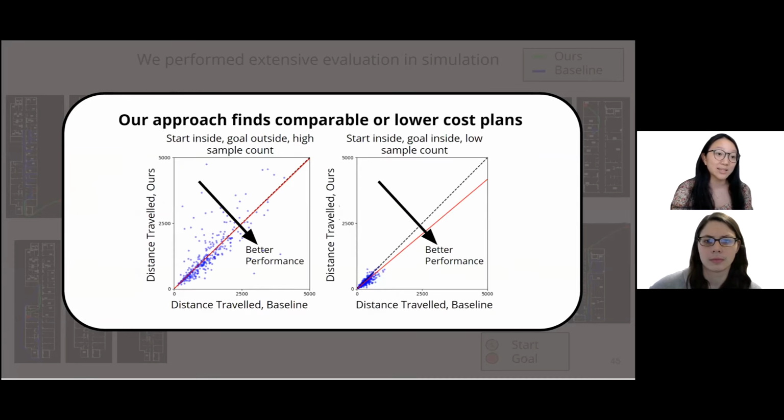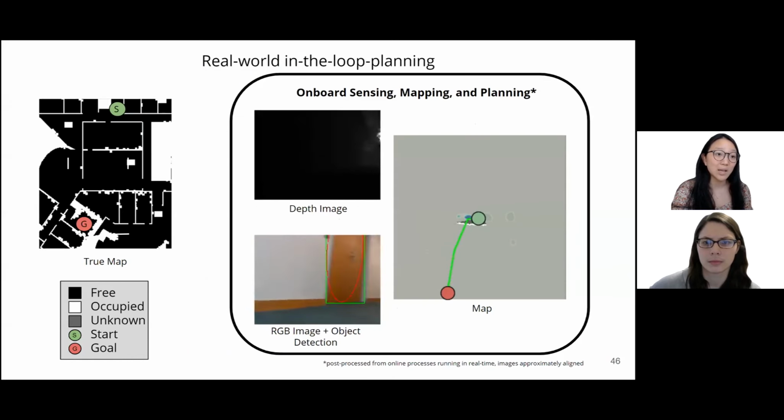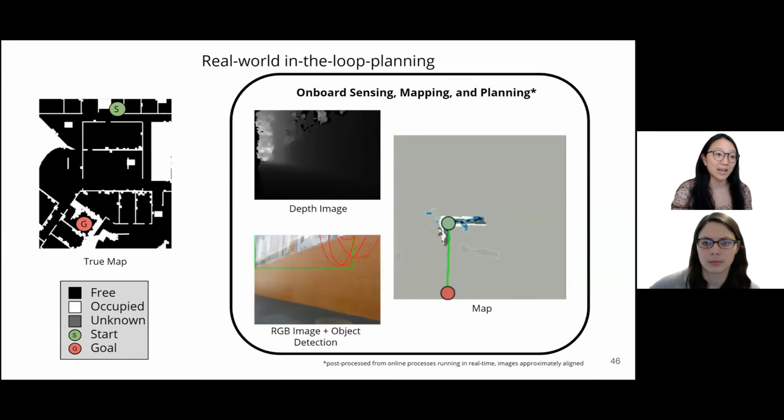For mutually successful trials, we compare the total distance traveled from start to goal. These plots illustrate the total distance traveled by the baseline versus our approach, where each blue dot is the result of a trial. Using linear regression, we find a robot using our approach also travels a comparable distance or up to 16% less as compared to the baseline, depending on the task and test conditions, even while being significantly more sample efficient. Finally, we tested on a ground robot navigating in an office building.